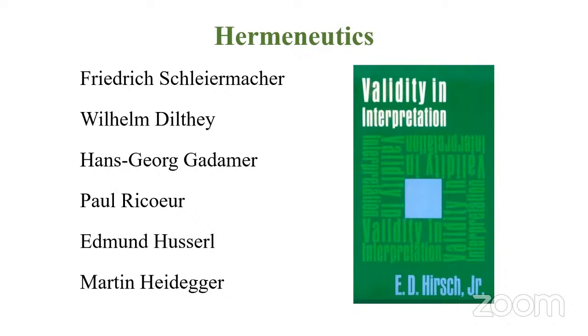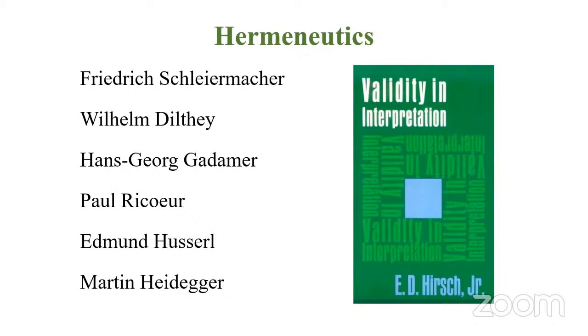So this is a separate school of thought, particularly focusing on interpretation of literary texts or interpretation in general. So we have philosophers and thinkers under this school of thought. We have Friedrich Schleiermacher, tough to pronounce, Schleiermacher. Okay, then we have Wilhelm Dilthey. Then we have Hans Georg Gadamer, then Paul Ricoeur. Then we have Edmund Husserl.